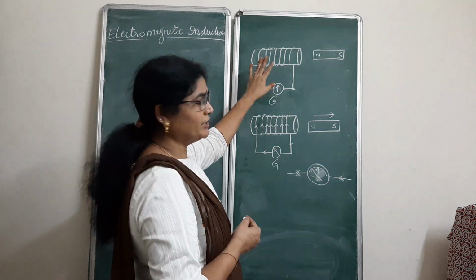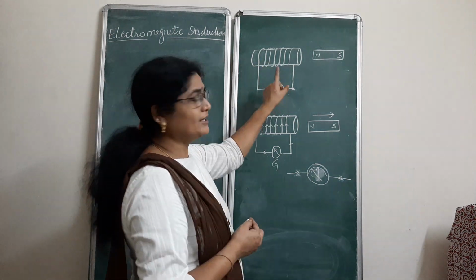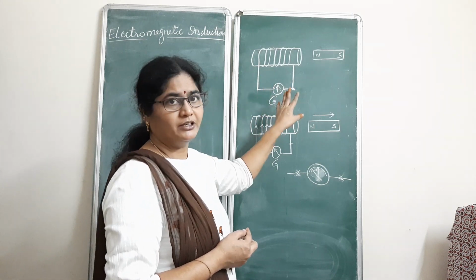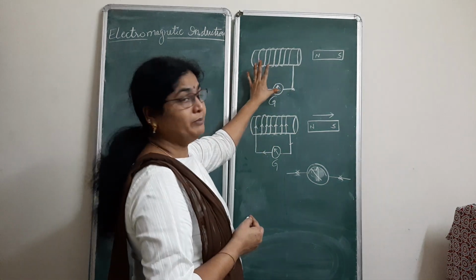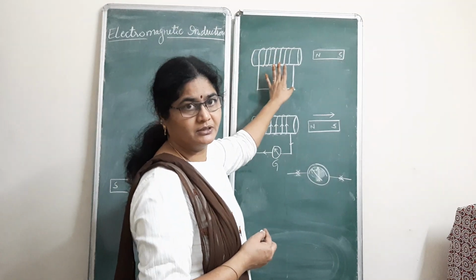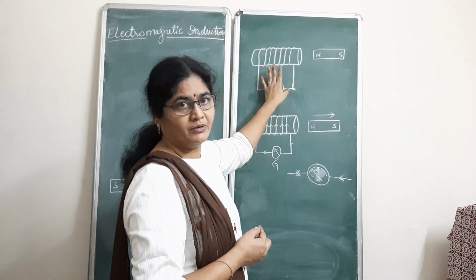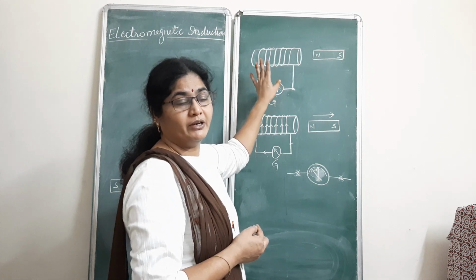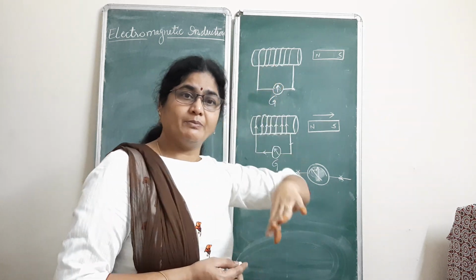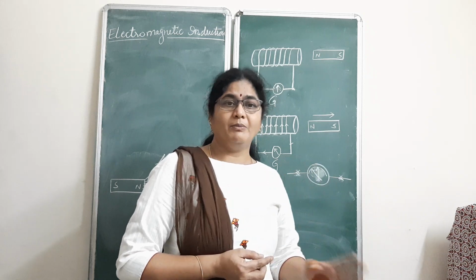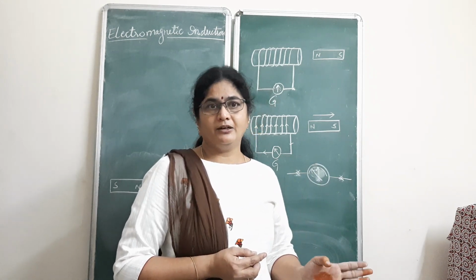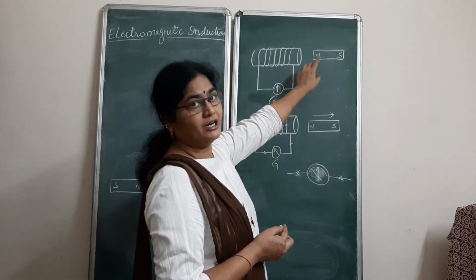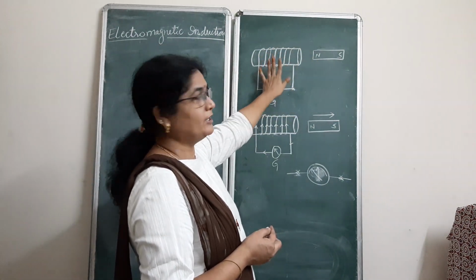But in this particular case, we are not connecting any battery. We are not passing the current here. But the current will be developed automatically in this coil. That was the thought of Michael Faraday, because when the current is able to produce the magnetic field, then definitely a magnetic field can produce current, the reverse effect. So with that, he took the magnetic field and a coil to check the presence of current.